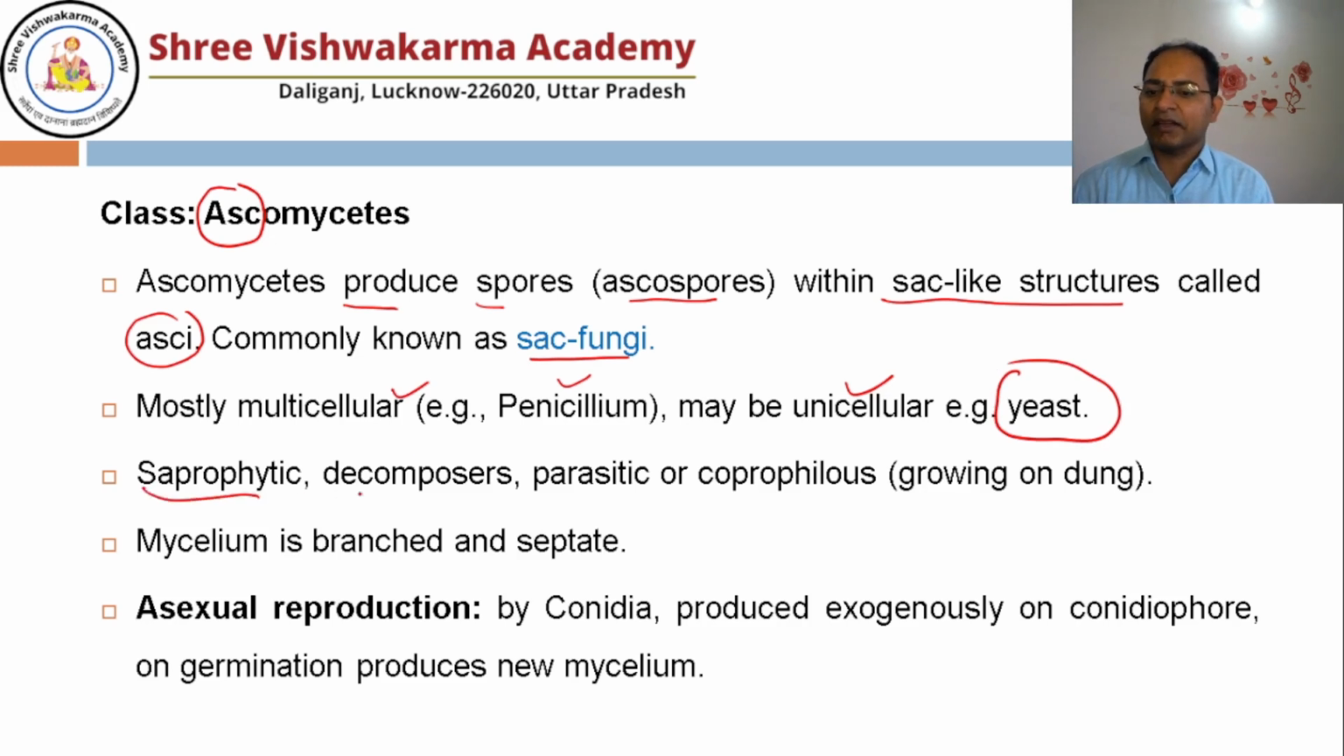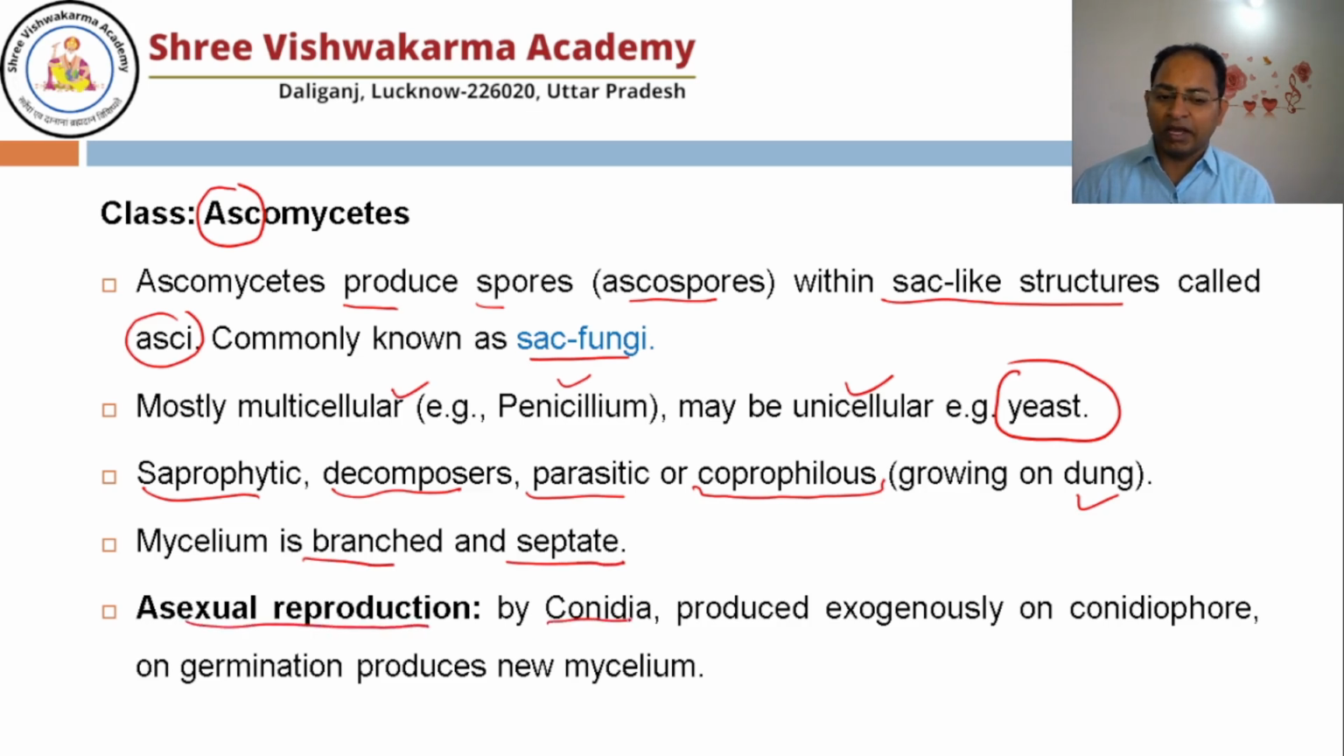They may be saprophytic, they may be decomposers, they may be parasites also, or they act as coprophilous. Coprophilous means what? The fungi which grow on dung, cow dung, buffalo dung. The mycelium is branching and septate. They have septa.